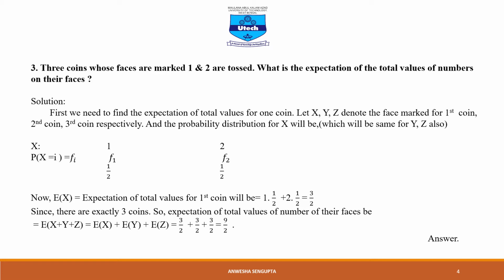Since there are exactly 3 coins and each has the same distribution as X, the expectation of the total of the numbers on their faces is the expectation of X plus Y plus Z. And since expectation is a linear function, it is the same as expectation of X plus expectation of Y plus expectation of Z. So that is 3 by 2 plus 3 by 2 plus 3 by 2, that is 9 by 2. This is the answer.